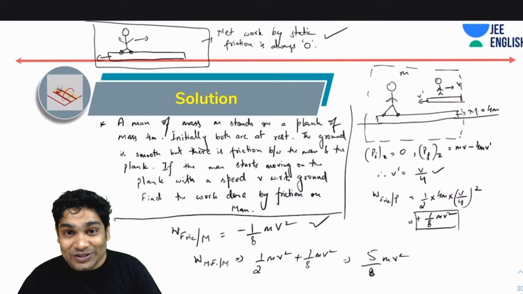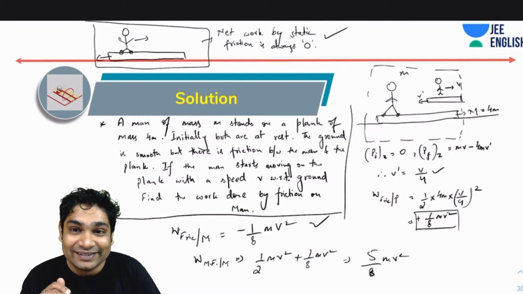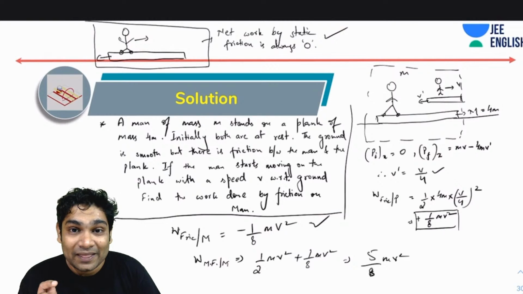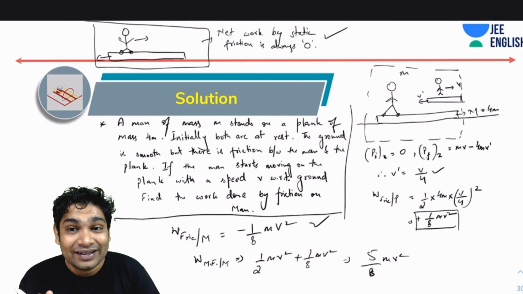And now I can use the work energy theorem to find the work that his muscles are doing. The net work on the man is half mv square, done both by the muscles and by the friction. Since friction did negative work and the man net got half mv square, the work done by muscles must be half mv square plus 1 over 8 mv square.